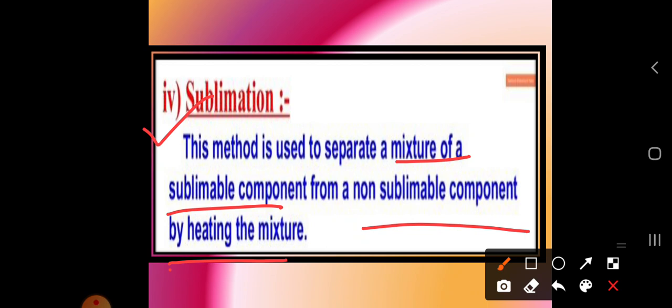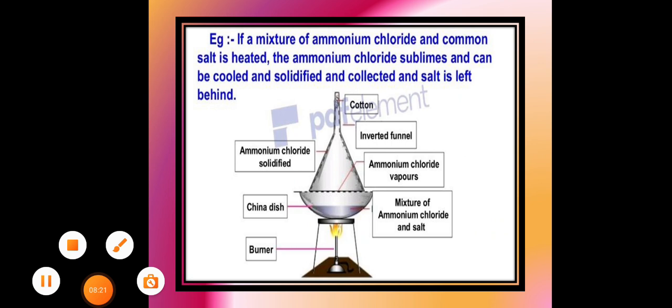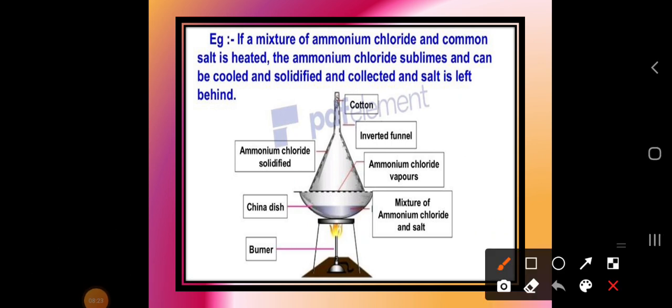Okay. So, let us take one example of ammonium chloride salt. In this china dish, we have taken a mixture of ammonium chloride and common salt. Just keep it on the china dish and apply heat with the help of a burner. Then what happens? The ammonium chloride sublimates. Okay, it is sublimed, and it can be cooled, solidified and collected, and the salt is left behind.